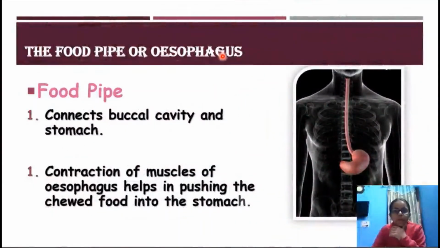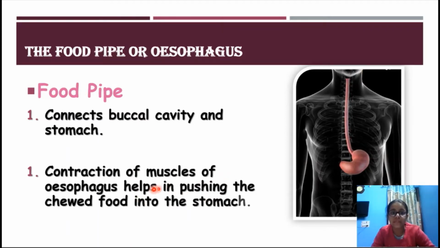So, food pipe or esophagus. Food pipe connects the buccal cavity to the stomach. So you can see here, this is the buccal cavity here, and the esophagus, the food pipe, is connecting the stomach and the buccal cavity.